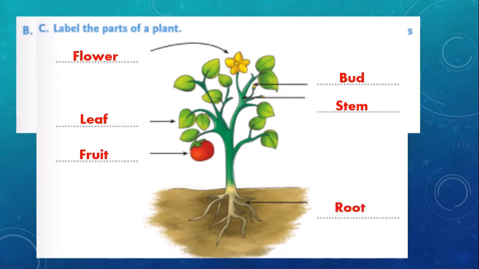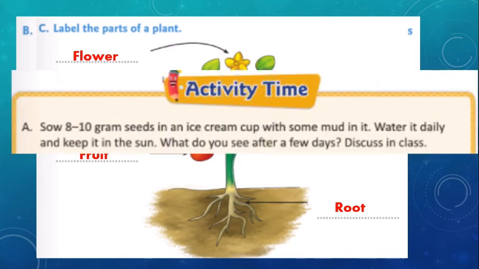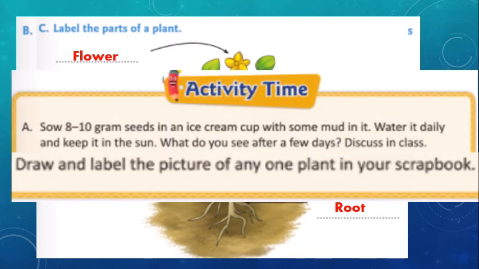So these are the parts of plants. Okay, children? So copy your answers. So children, this is your activity. You have to plant one small plant in your home. For that you have to sow 8 to 10 grams of any seeds in an ice cream cup.